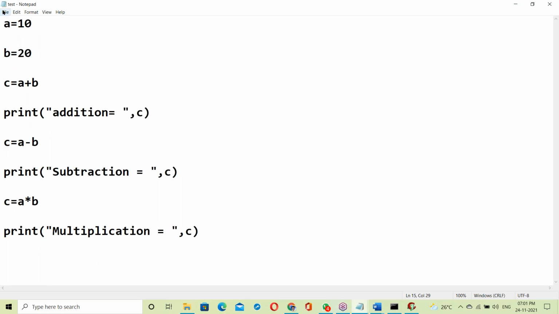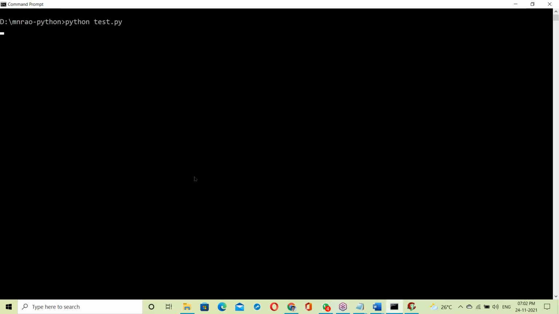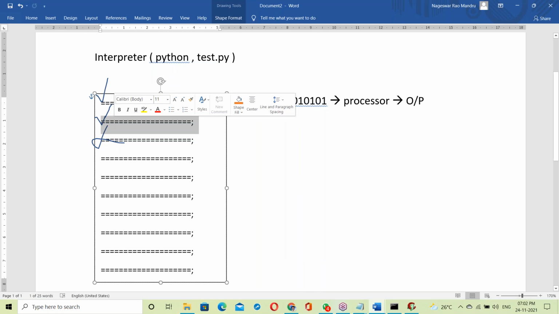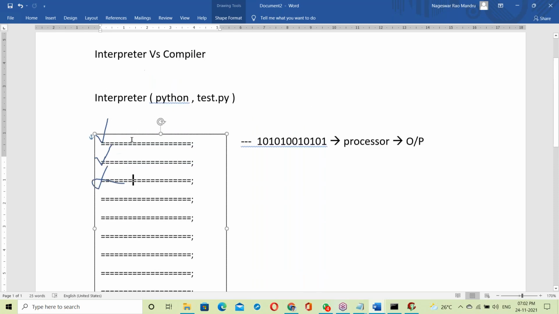Suppose there are no errors, then it executes here. Okay, CLS. Yes, executed that. So what happens? Any error comes, it simply stops. So it's line by line. First line checking, then execution. Second line checking, correct, execution. Third line, something wrong, stops. So this is an interpreter.